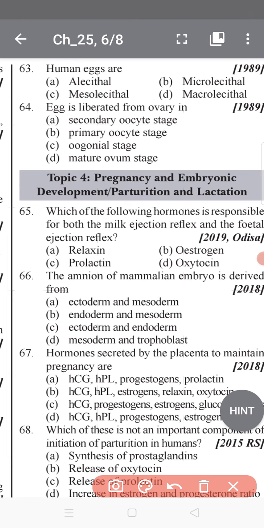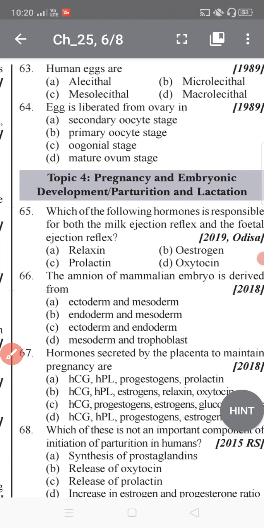The egg is liberated from the ovary, that is ovulation, at the secondary oocyte stage. Meiosis II is arrested in the secondary oocyte and will be completed when induced by the sperm. So the best option is the secondary oocyte.